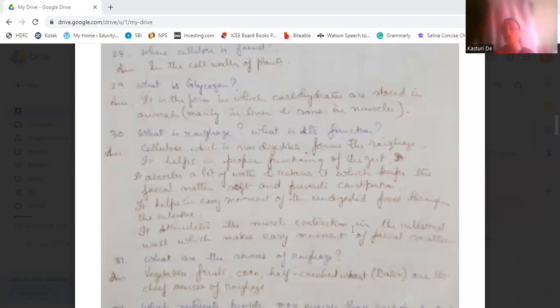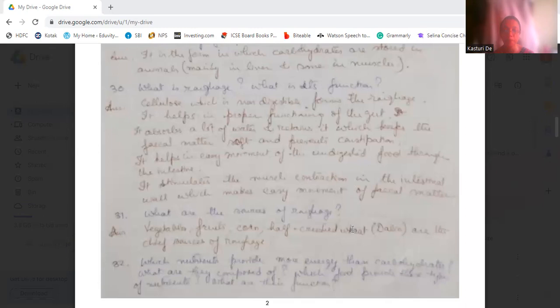Now, what are the sources of roughage? Vegetables, fruits, fibers generally. So vegetables, fruits, corn, half crushed wheat, that is dalia. They are the chief sources of roughage.